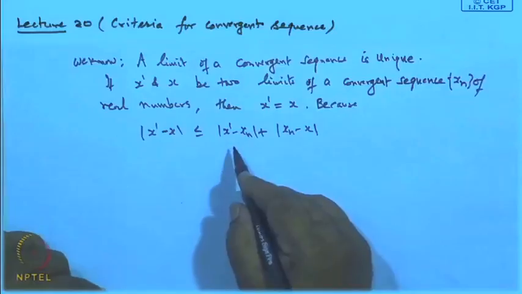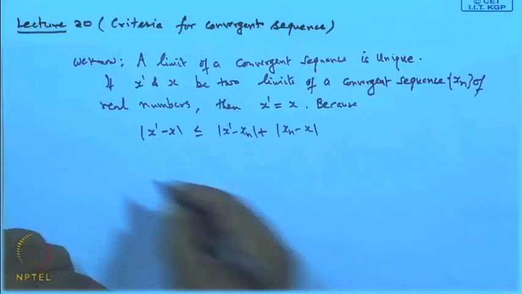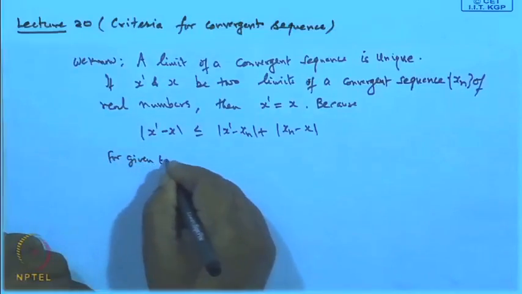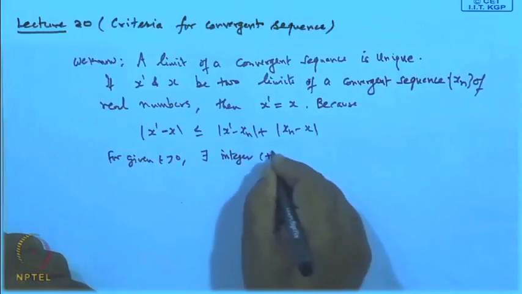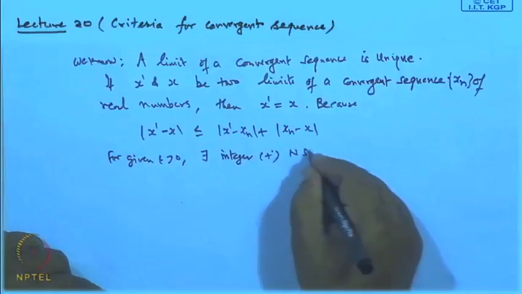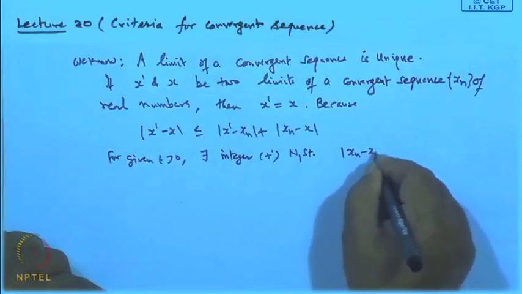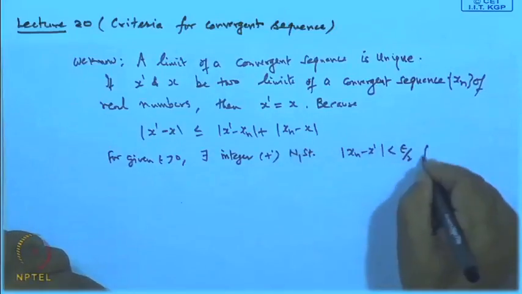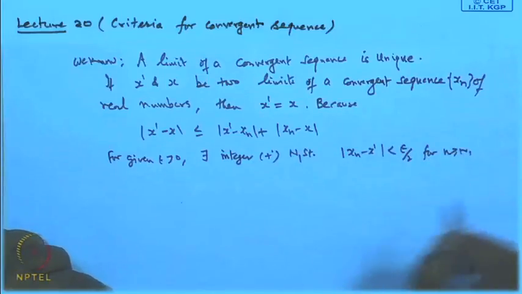By the definition of the limit, for a given epsilon greater than 0, there exists a positive integer capital N 1, such that mod of x n minus x dash is less than epsilon by 2 for all n greater than or equal to N 1.